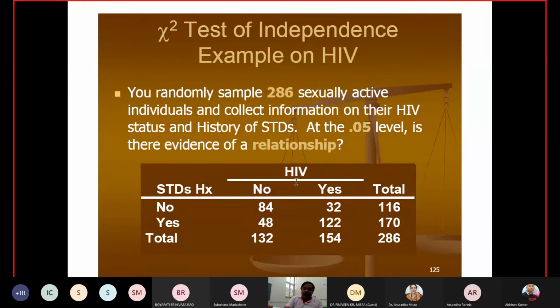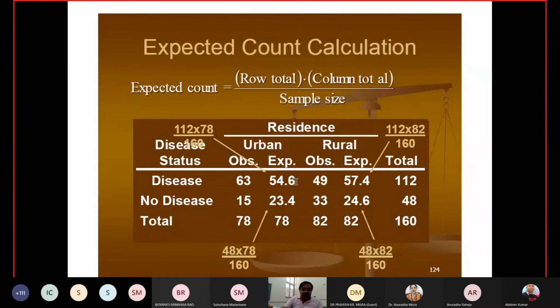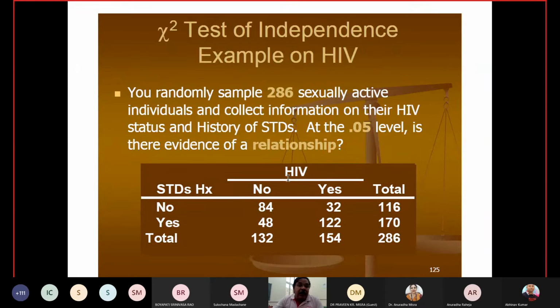Now we are coming to the second example. The first example is done; corresponding to it we wrote down the tables and then went for the calculations. Here, 268 sexually active individuals are randomly collected, with information on their HIV status and history of STD, sexually transmitted disease. At the 0.05 level, is there evidence of a relationship?